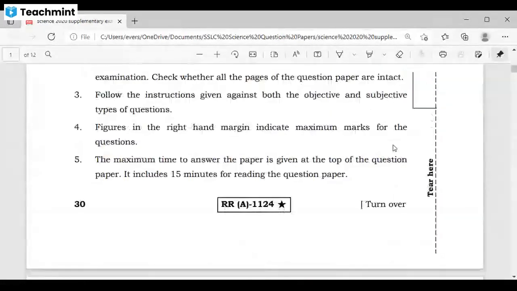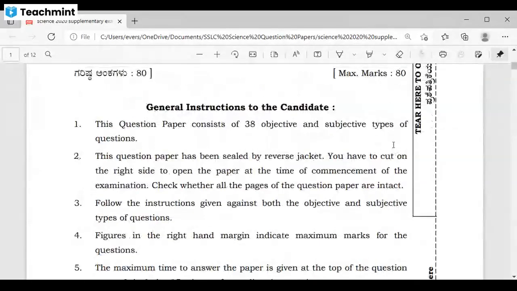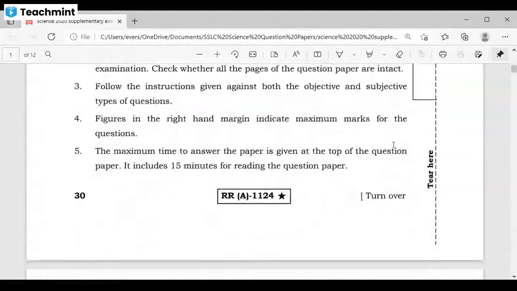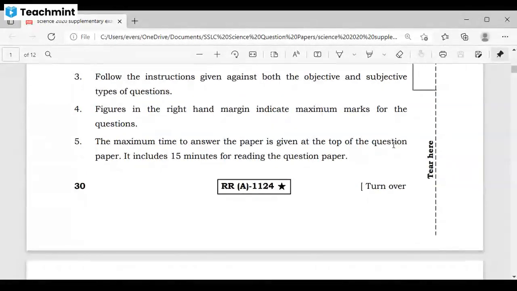Here you have to read these instructions. These are the general instructions given to the candidates. Total questions carry 38, which includes objective and subjective type questions. Next, this question paper has been sealed by a reverse jacket. You need not worry about this step. As you can see in point number 5, the maximum time to answer the paper is given at the top of the question paper. It includes 15 minutes for reading the question paper. In the beginning of the exam, you will get 15 minutes only to read the entire question paper.